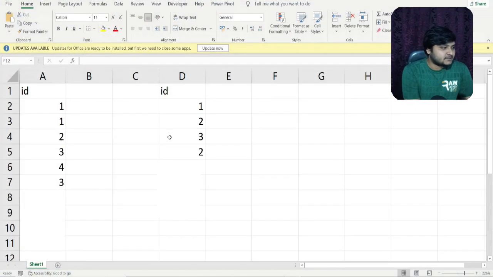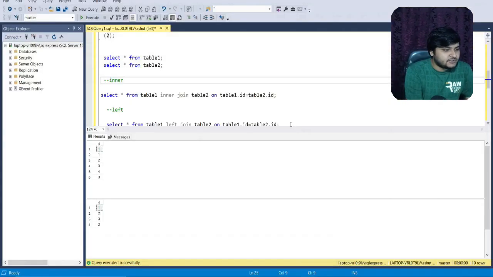I'll just open the Excel. One is repeating two times here, one is coming only once. In the second table, two is repeating two times, you can see, but in table one it is occurring only once. So how do the different kinds of joins work in these situations, or what is the number of rows which will be produced in the output when we are doing such different kinds of joins? Let us see. Let us execute the query, and later on I'll explain how the join is exactly working in the backend. So let us execute the inner join statement first of all.